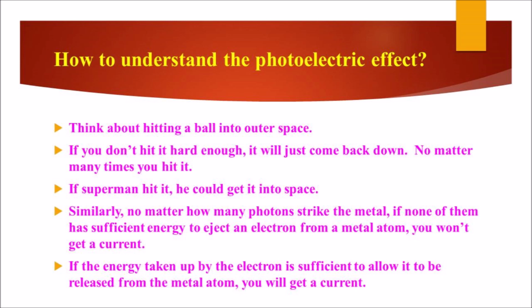Similarly, no matter how many photons strike the metal, if none of them has sufficient energy to eject an electron from a metal atom, you won't get a current. If the energy taken up by the electron is sufficient to allow it to be released from the metal atom, you will get a current.